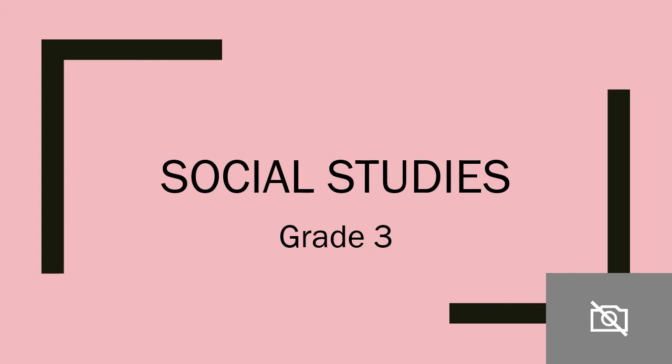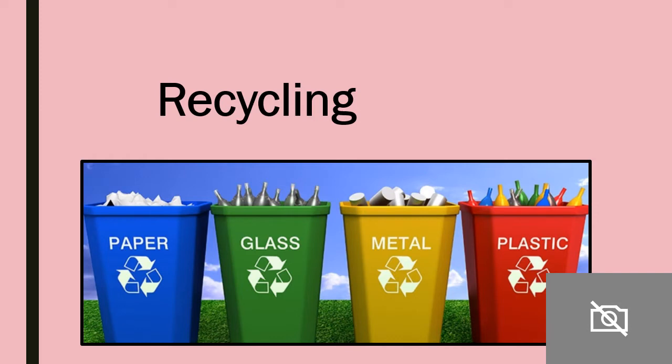Today we're going to talk about recycling. What do we mean by recycling? As you can see in the pictures here, how many trash bins do we have? We have 4 trash bins. Each one of these is for a special thing: for paper, for glass, for metal, for plastic. Each one of them is special to throw a special thing inside. This is recycling. So when you see a picture, what comes to your mind?